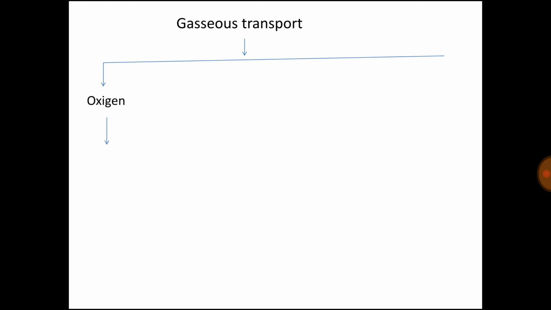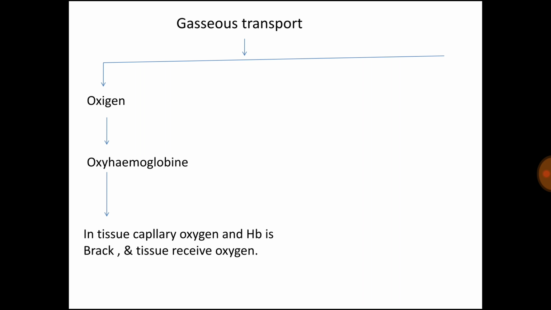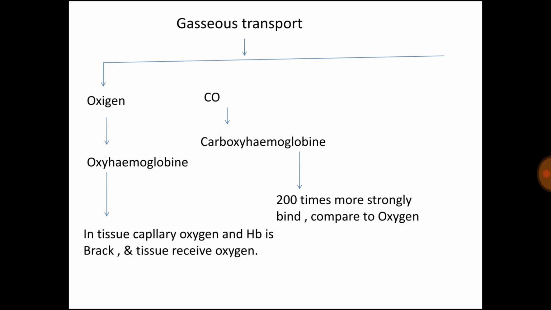In gaseous transport, oxygen combines with hemoglobin to form oxyhemoglobin, and in the tissue capillary, oxygen and hemoglobin break apart and the tissue receives oxygen. One more poisonous gas is CO, carbon monoxide, which combines with hemoglobin and forms carboxyhemoglobin. This complex binds 200 times more strongly than oxygen, so it does not break, and no oxygen is supplied to the human body, which results in death. So CO is dangerous and poisonous.